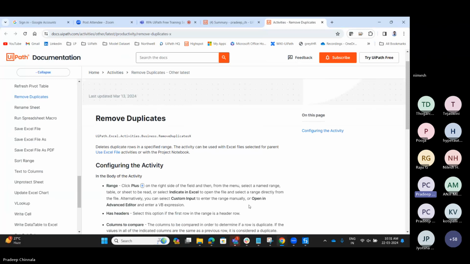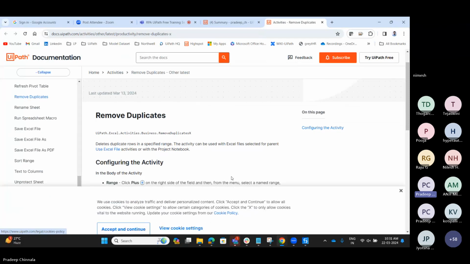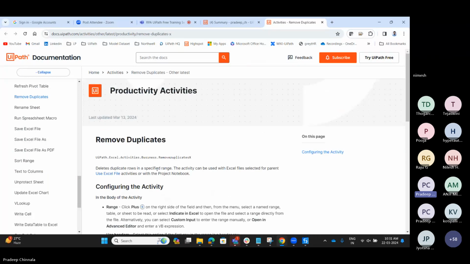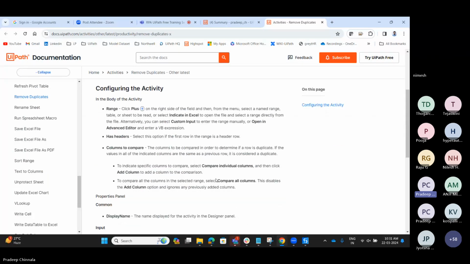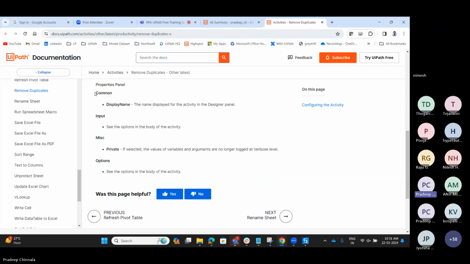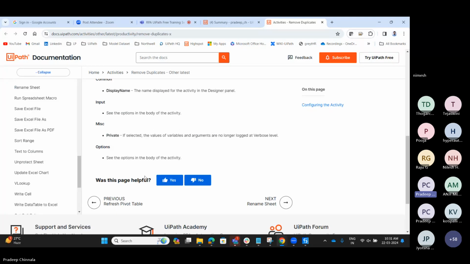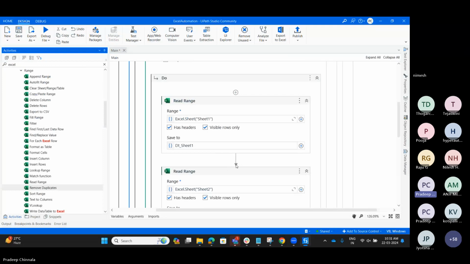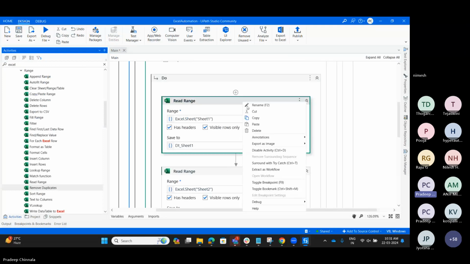It will directly navigate to that particular activity page. Here you can read about that activity: what it does, what its function is, what things we need to configure, what the display name is, and what inputs we have to provide. So about the read range, let me open the help.